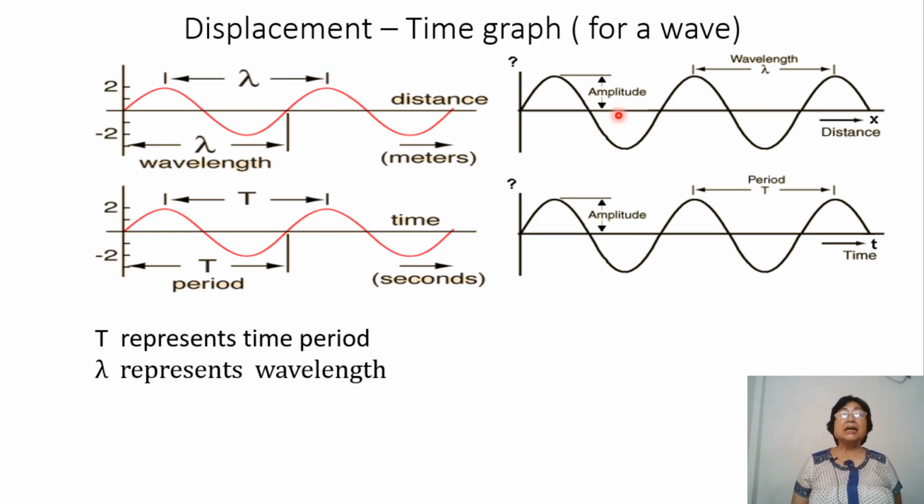Now amplitude is this distance. Here is the rest position. This line denotes the rest position of the particle. How much it goes here and how much it goes here, that is known as the amplitude or the maximum displacement on either side of the mean position. Okay, so this is the amplitude and this is the time period. Are you clear, children?